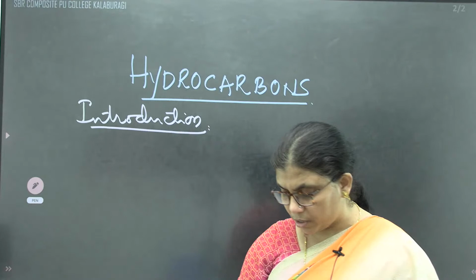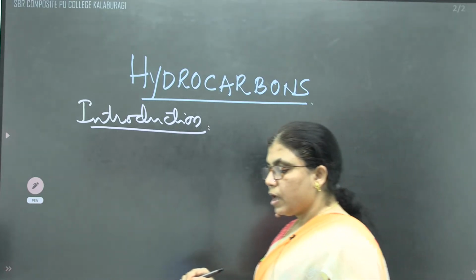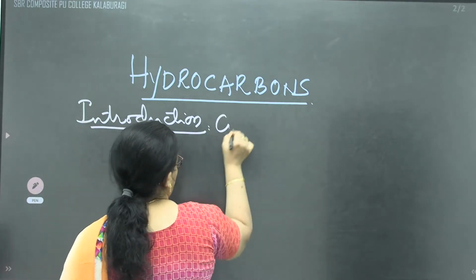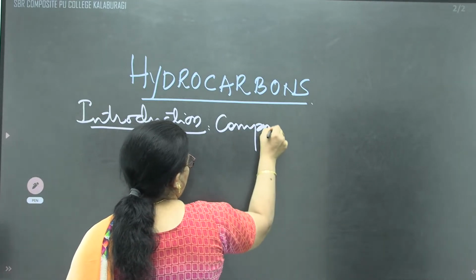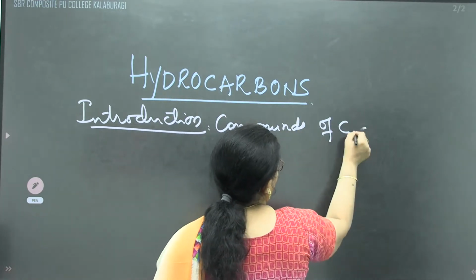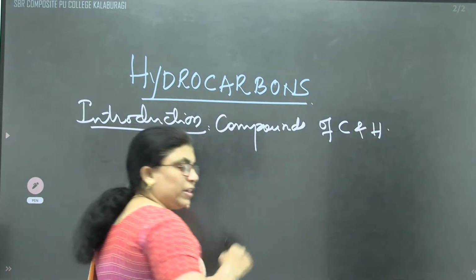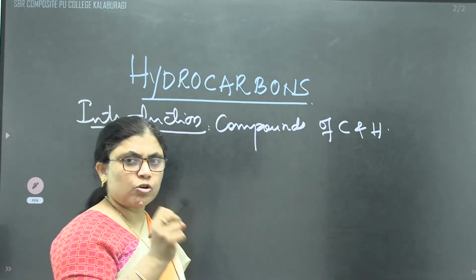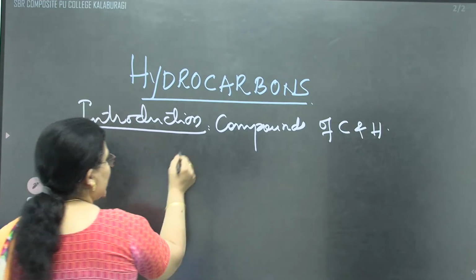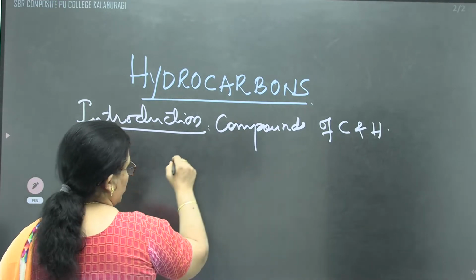In the introduction, the name itself indicates that hydrocarbons are compounds of carbon and hydrogen. The name itself says it. These are the compounds of carbon and hydrogen. One thing we can remember is that the basic constituent elements are carbon and hydrogen, where hydrogen can be replaced by different functional groups.